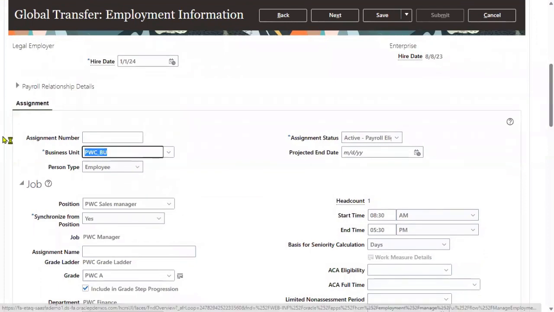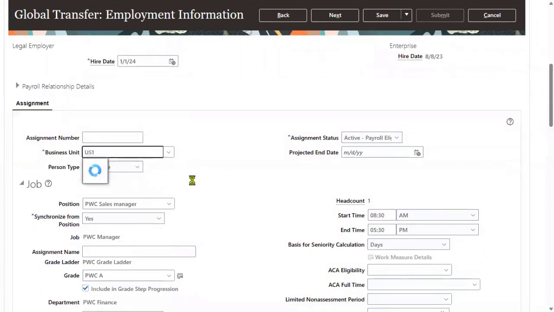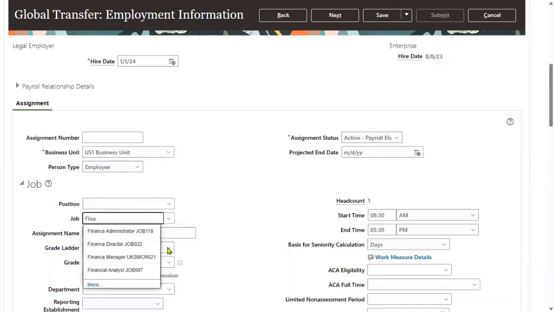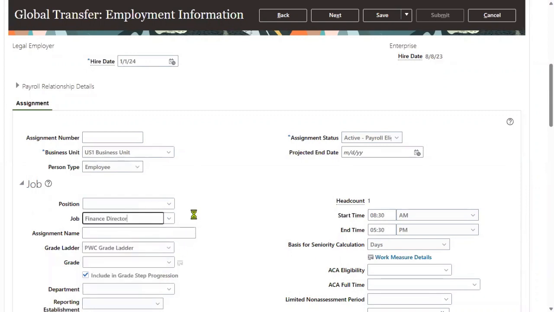So I don't want this business unit and all. We want to change. Can choose different business unit you are hiring this employee, and for different position in this company. Yes.